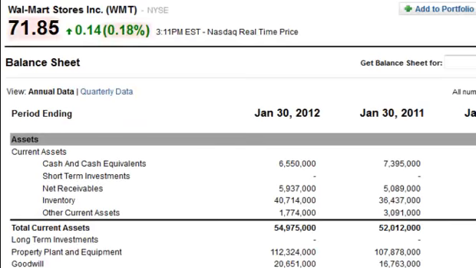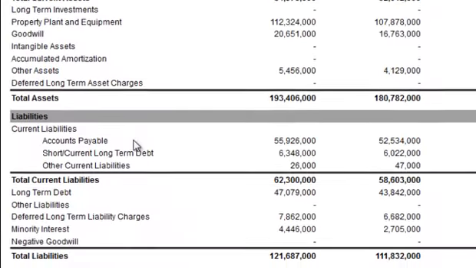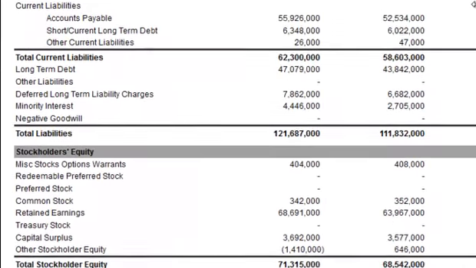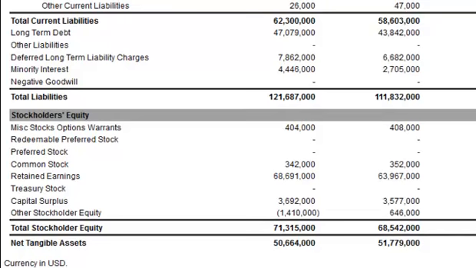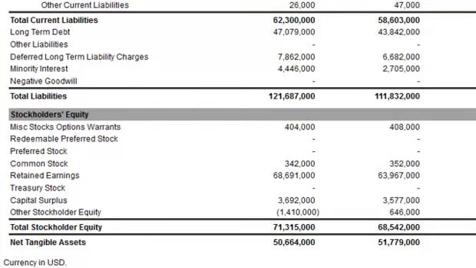For this example, we'll be looking at the Walmart Stores Incorporated balance sheet. You can see that we're looking at the balance sheet annual data here. Scroll on down to the third section on the balance sheet under the stockholders' equity, and you will find what it is that we're looking for. Let's break out the old tools right quick. Here you have stockholders' equity, and that is broken into multiple different subcategories. You can see the capital surplus down here.